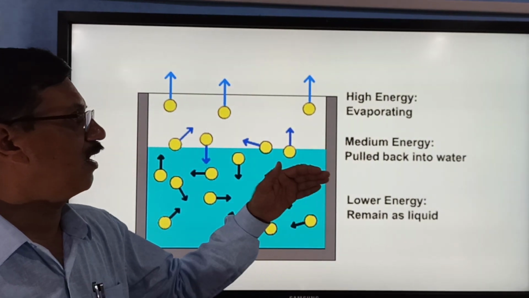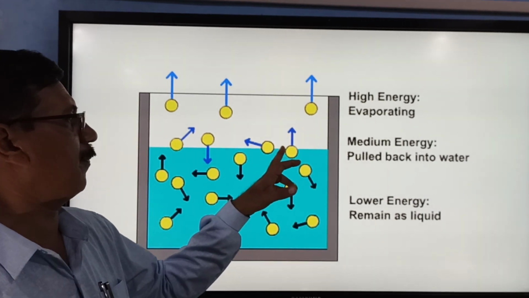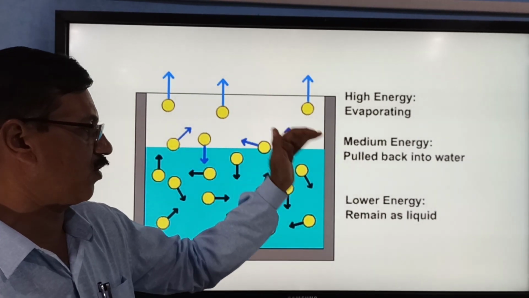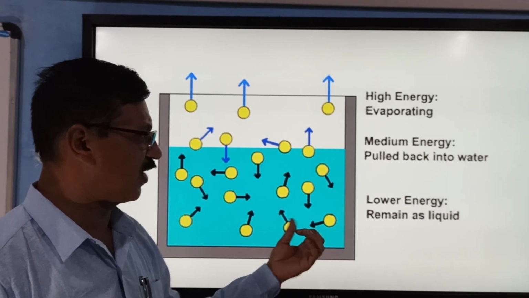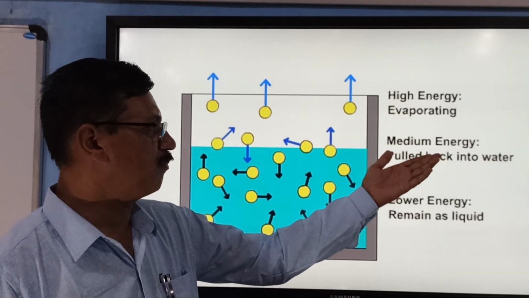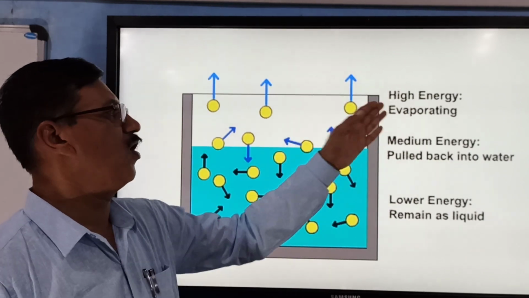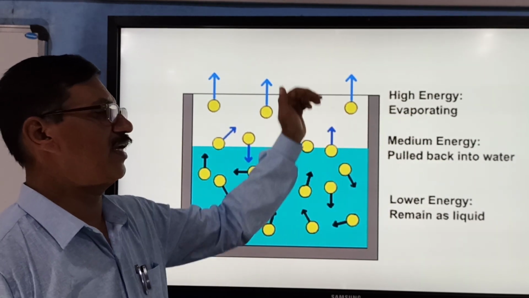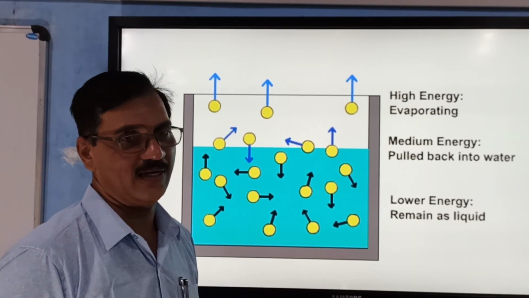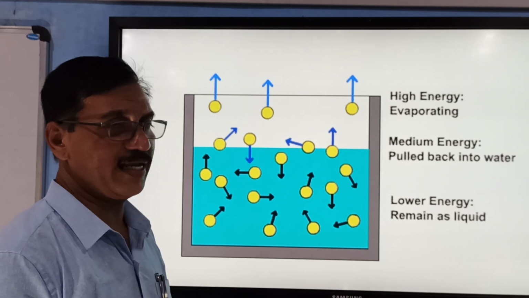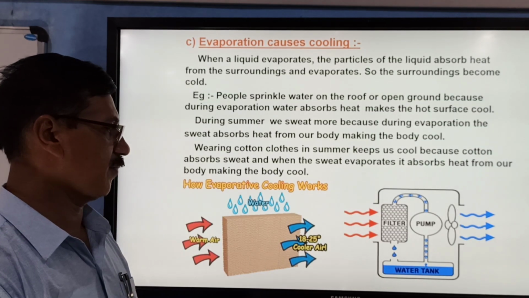Now, evaporation is the escaping of these surface molecules, and those which have lower energy remain as liquid. Those which have medium energy may be pulled back into the water, or they may escape, or if they have high energy, they can escape through the surface of the liquid. So this is an explanation from the energy point of view in evaporation.